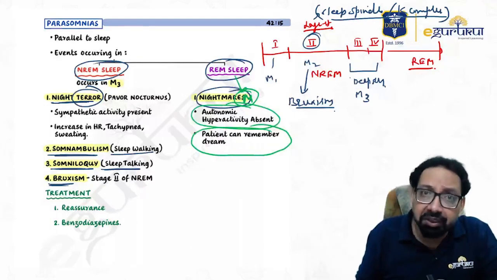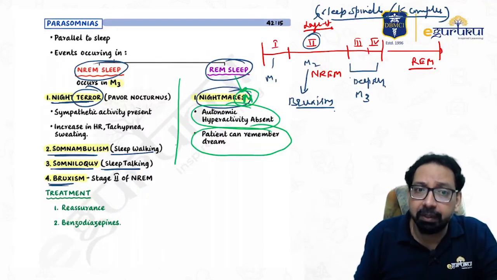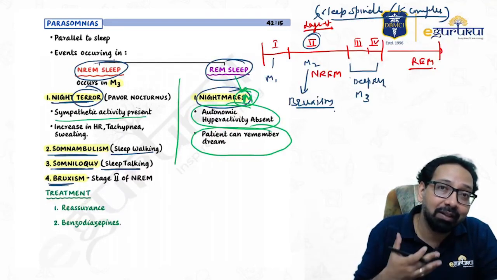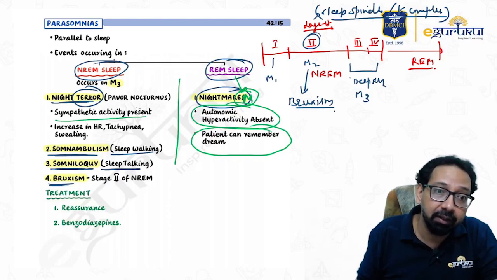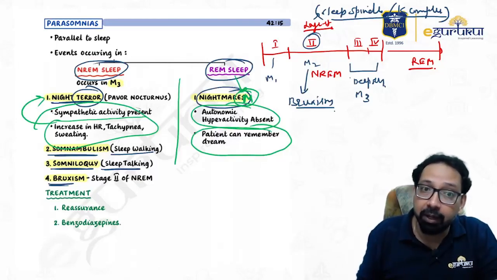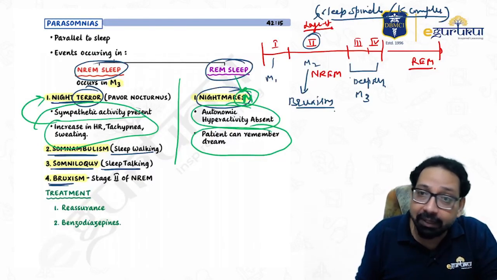So, questions are asked, they will give a similar picture and you will differentiate between night terror and nightmare simply by sympathetic activity. The patient would have increased heart rate, perspiration, tachypnea. Yes, that means night terror. The patient is terrified. Okay, that is NREM sleep.